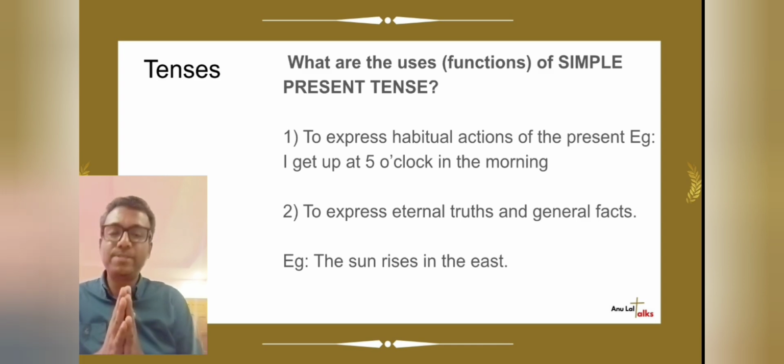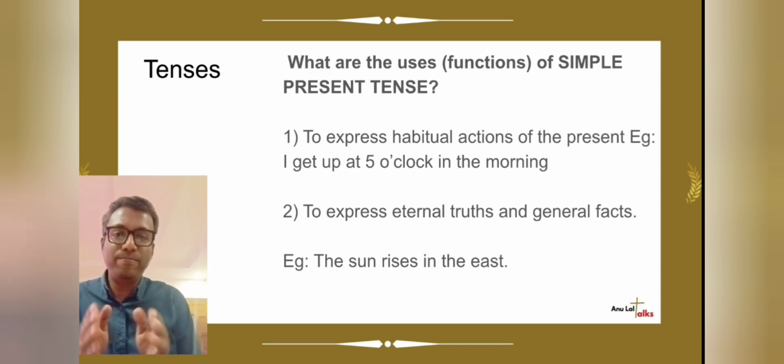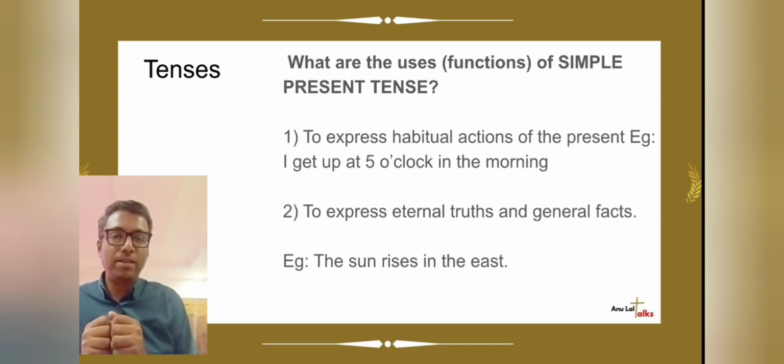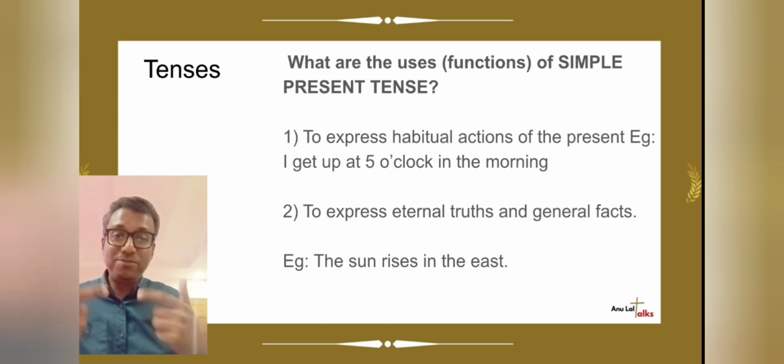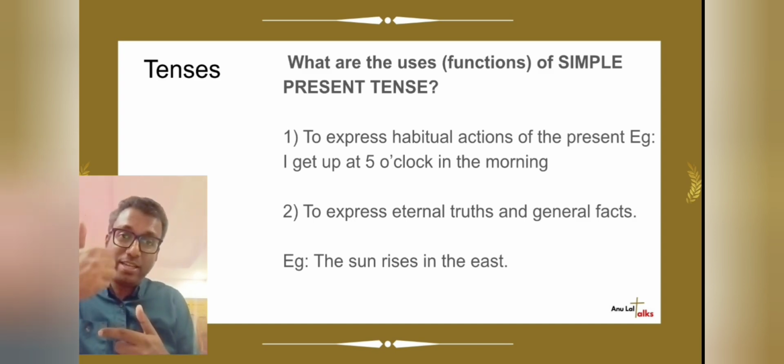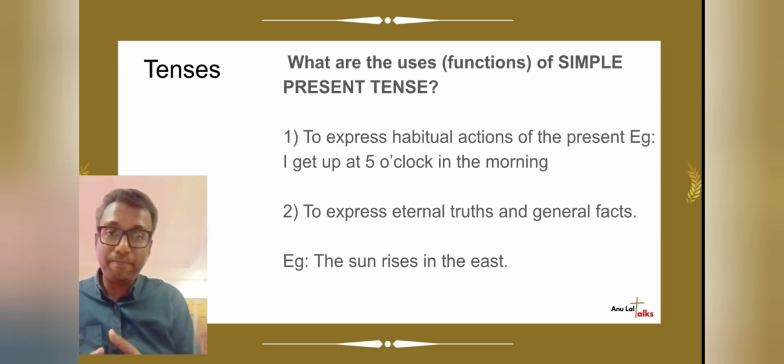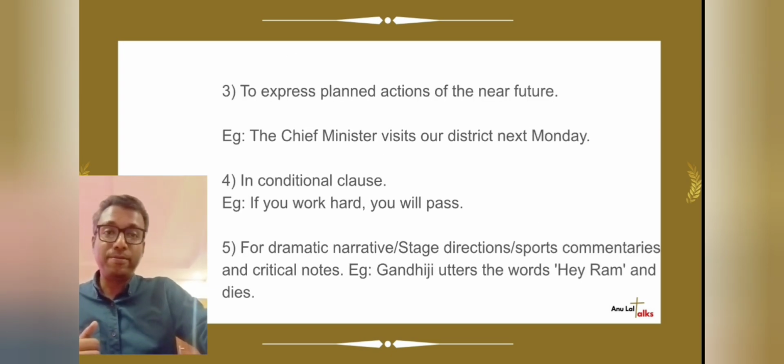In other words, this pattern of sentence making is called a simple present tense, where we talk about a present situation, but we have specific uses, such as expressing habitual actions, and the second one, to express eternal truths. I think I reversed it. Let's say first one is express habitual actions, the second one is to express eternal truths. That we have to remember.